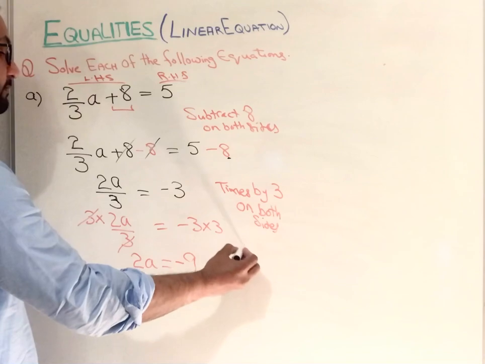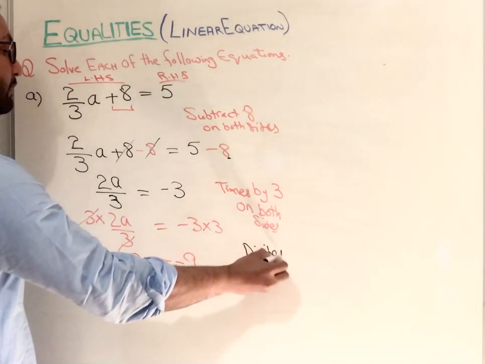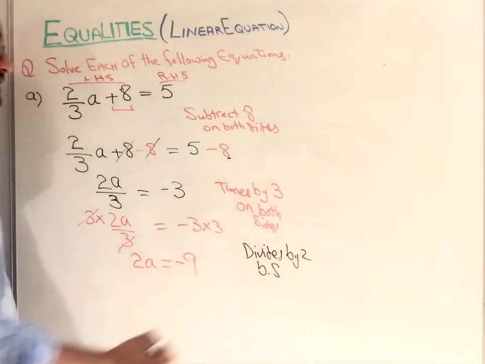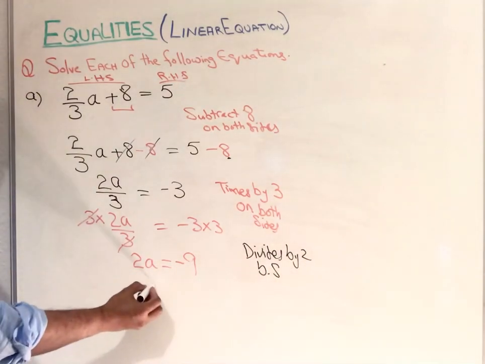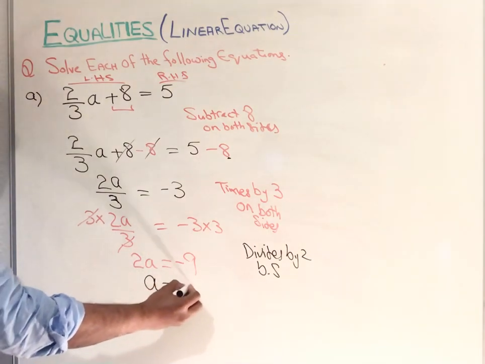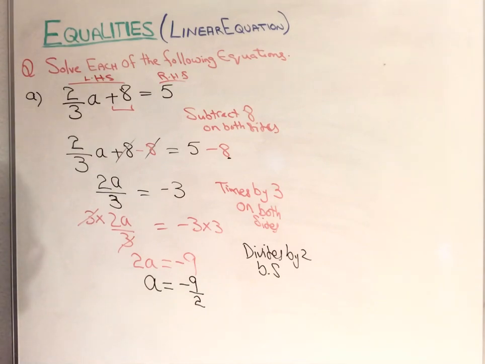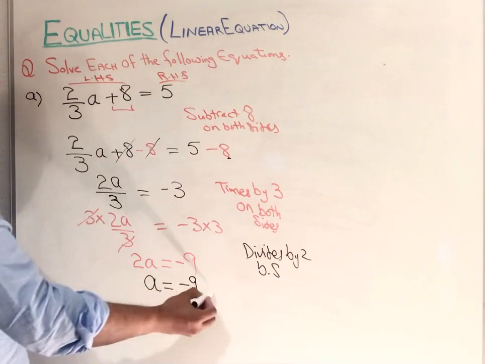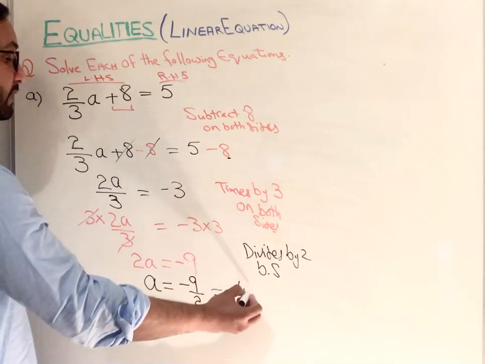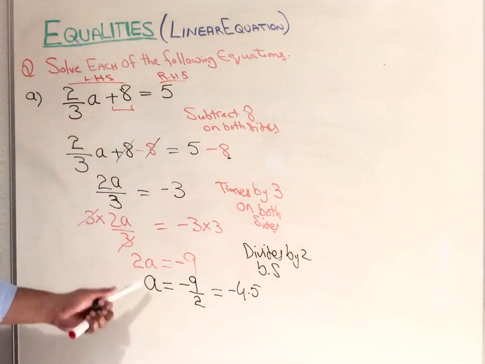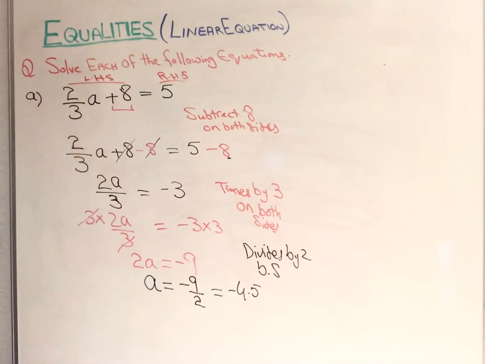So we get a equals minus 9 over 2. If they ask for the decimal form, you can divide that value, and it becomes minus 4.5. So this is the answer for that question. We found one answer of that linear equation.